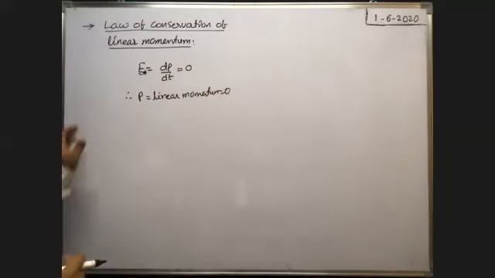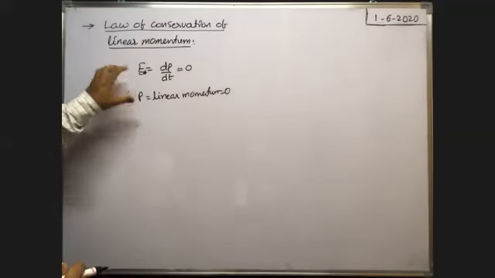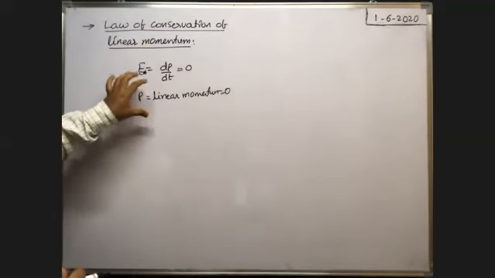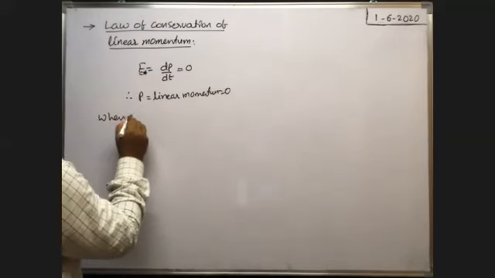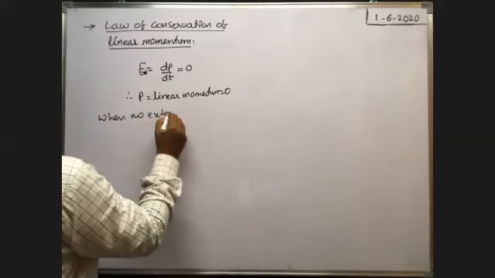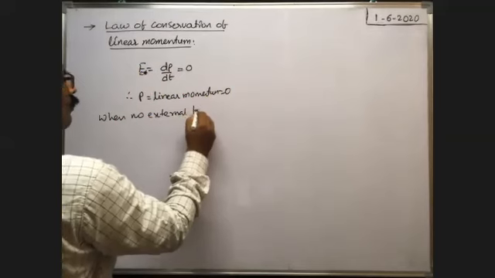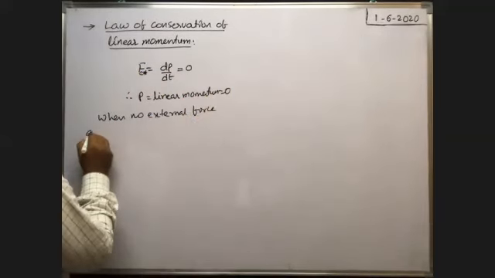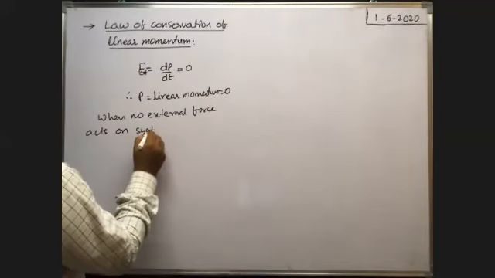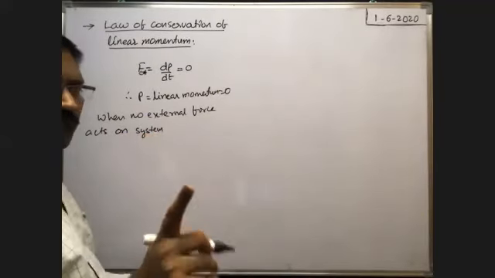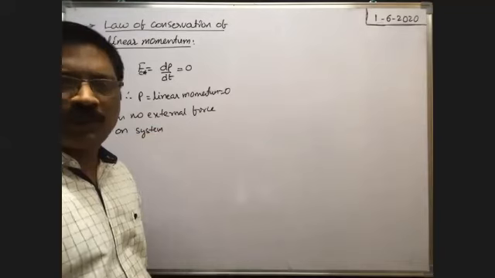So when no external force acts on a system, the momentum of all particles in the system remains constant or conserved. When no external force acts on a system, in general, the system may consist of a single body or more than one body.